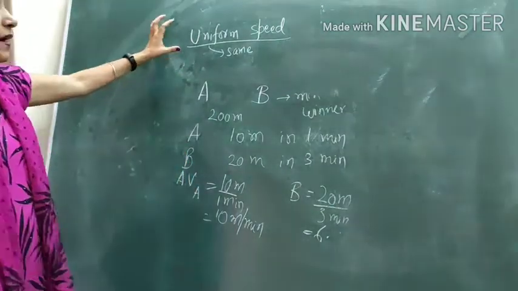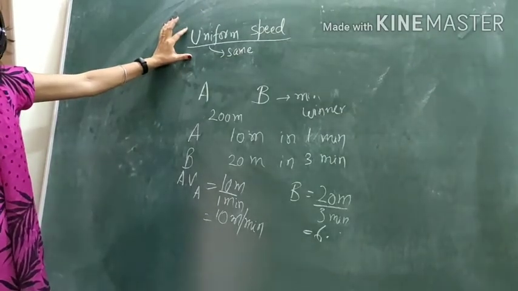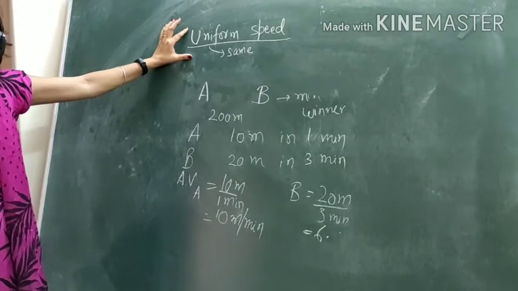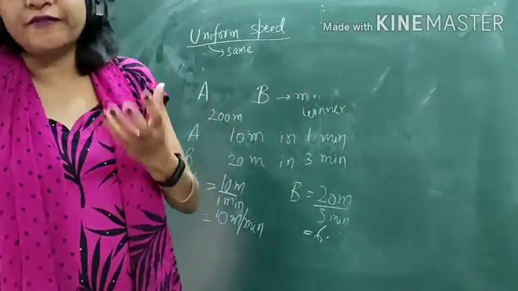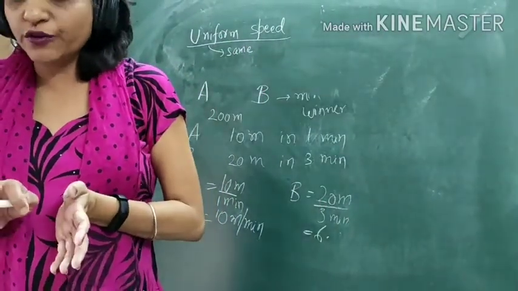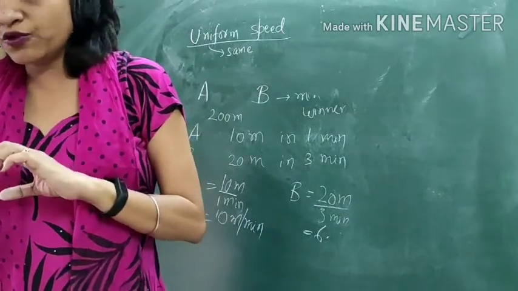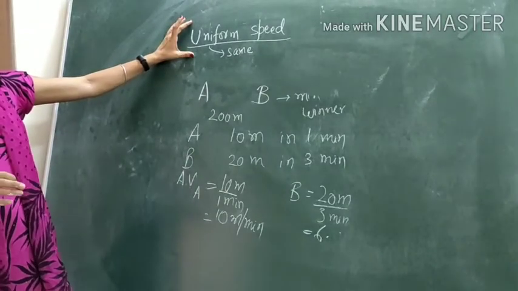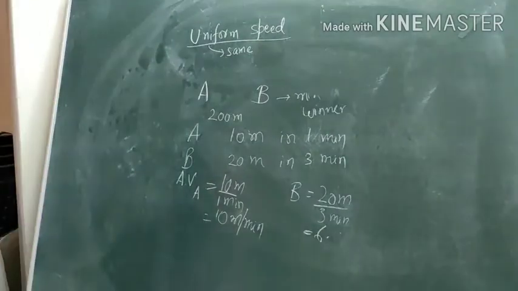But in practical daily life, these examples are very rare. Attaining uniform speed for a longer time is not possible. Maybe on GT road or a road without traffic, for 2 minutes or 5 minutes, you can attain uniform speed. But afterwards some crowd comes, then you have to stop. So in our daily life, uniform speed is normally not possible.